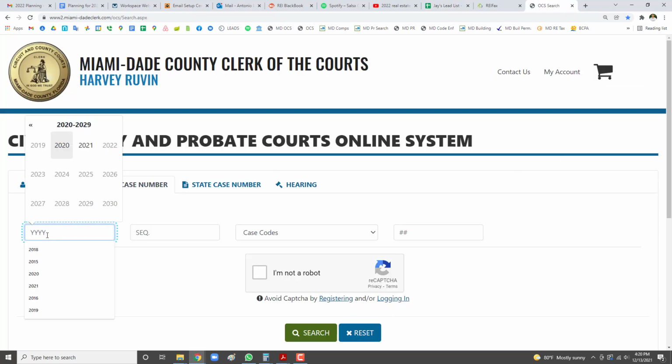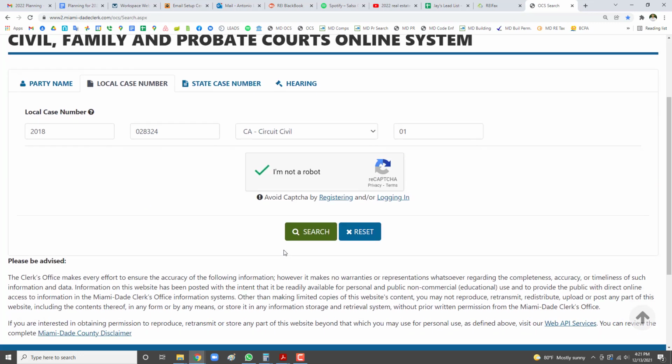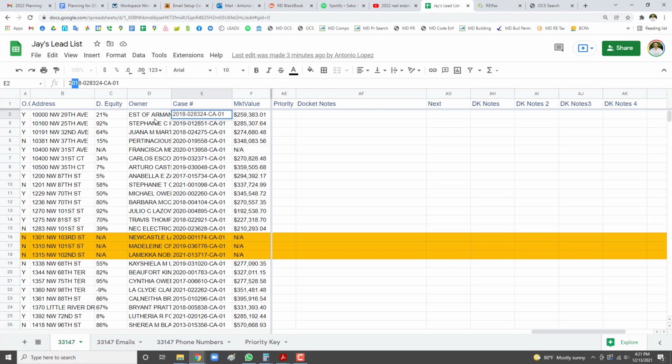So you're going to go in here, for example, and click the year 2000. You're going to paste the serial number, and then click CA01. You're going to hit I'm not a robot, and then hit search. See, look, Milagros Gonzalez. If we go back up here, it says estate of Armando Gonzalez. So when you see EST of someone, it means that that person passed.